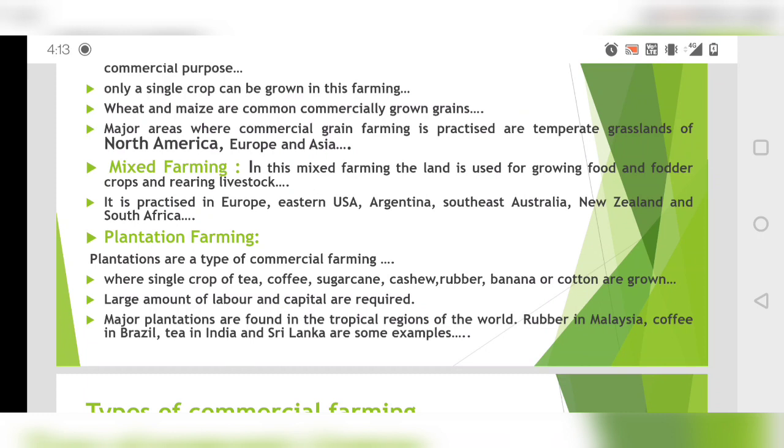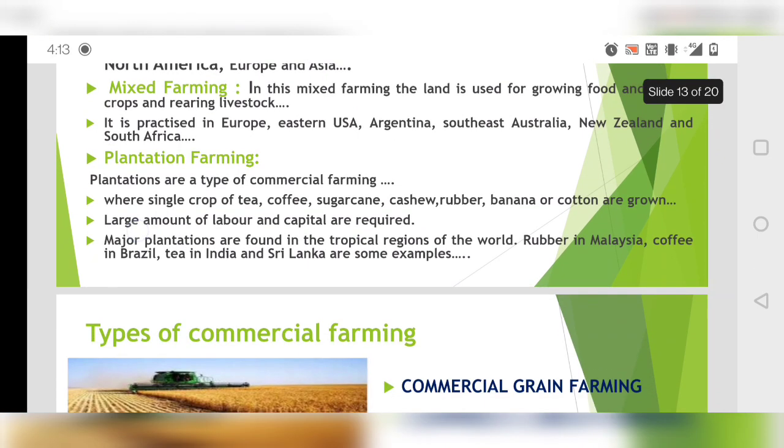On one side, we are doing rice cultivation in the same field, because a lot of water is required for irrigation of rice, so they will be breeding fish there also. So this happens. Next, it is practiced in Europe, Eastern USA, Argentina, Southeast Australia, New Zealand and South Africa. Then we have the next thing, which is plantation farming.